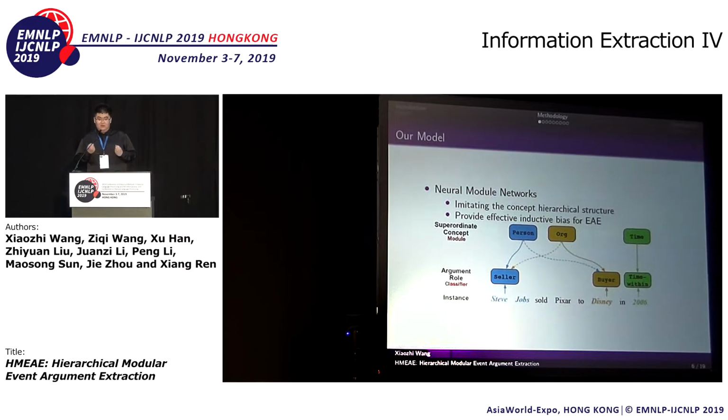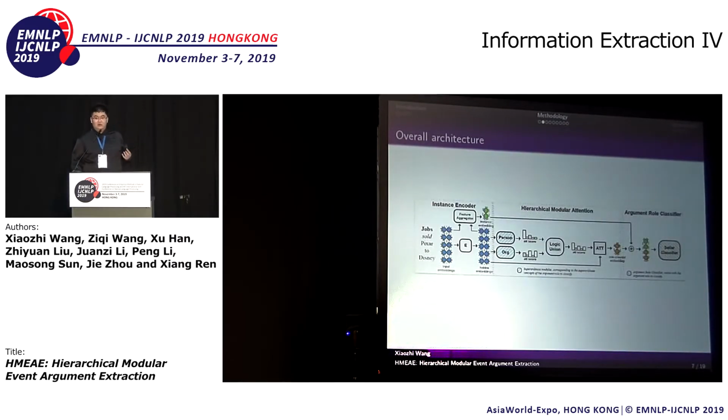With the flexible architecture of the neural module network, we can imitate the concept hierarchical structure with just the network architecture. And this architecture can provide effective inductive bias from human knowledge, the concept hierarchy, for the event argument extraction models.